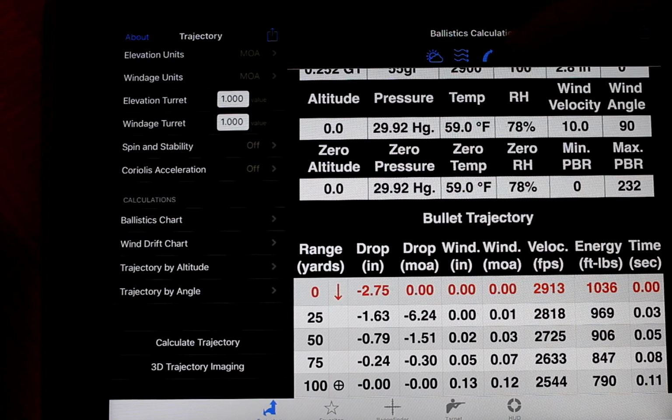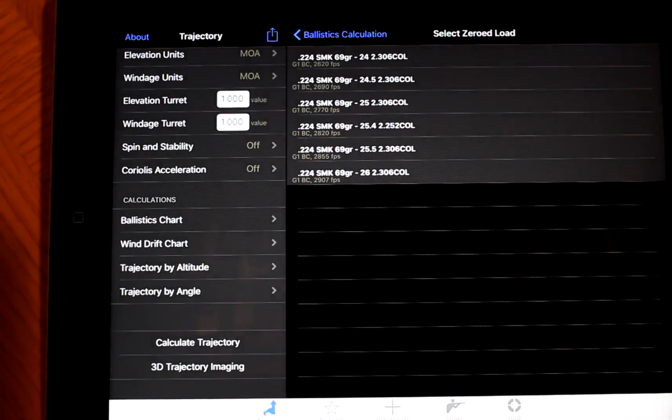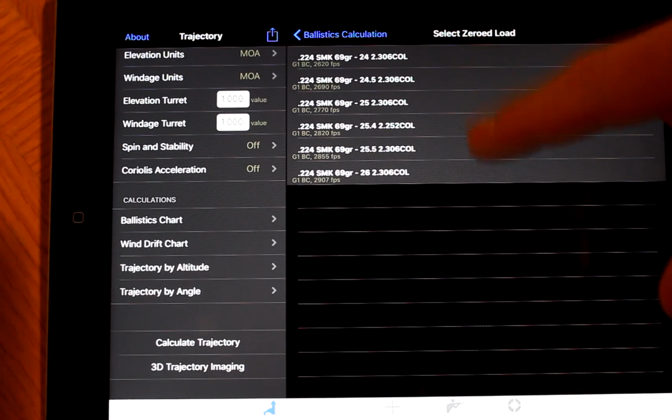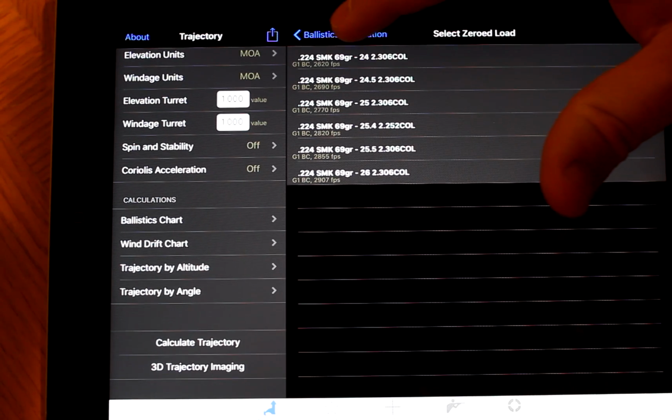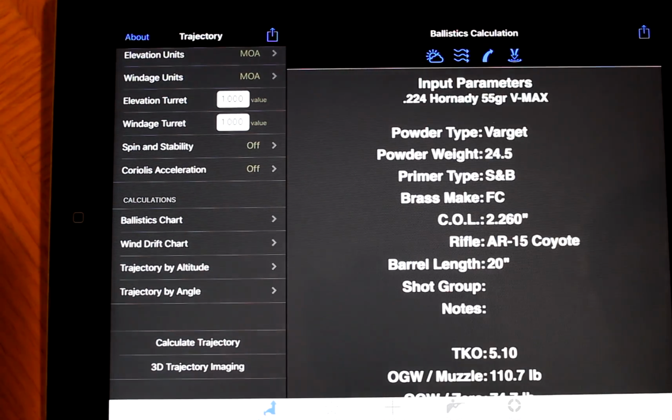And then this icon here, select zeroed load. These are loads I already have entered in. I'm not sure what this does, so I don't know what to tell you on that one. Haven't messed with that one yet.